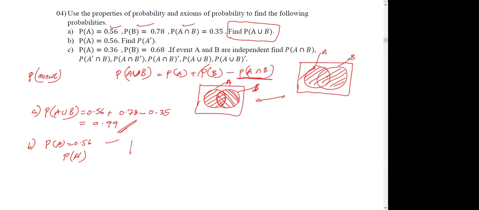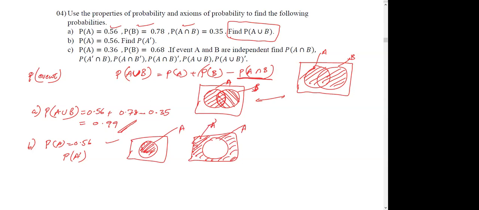So okay, let's draw this. If this is your A, A complement means whatever outside this A. So A complement means this area. This is your A complement. You can write it like A dash or A C, like that. We use these two notations. Some books use C, some books use dash.